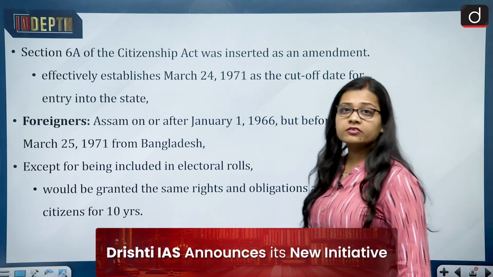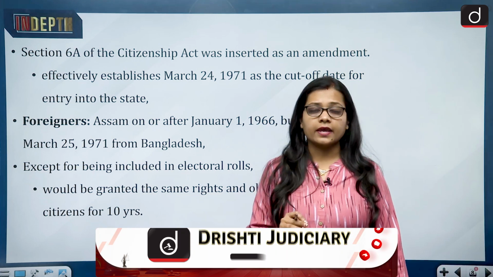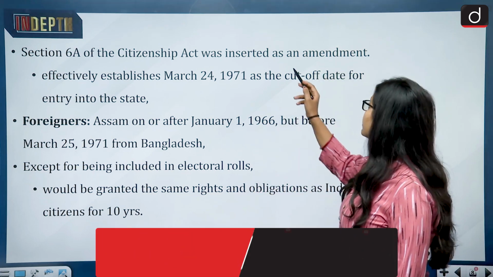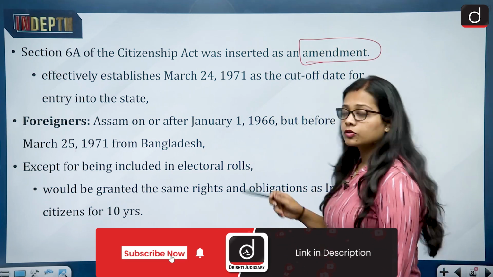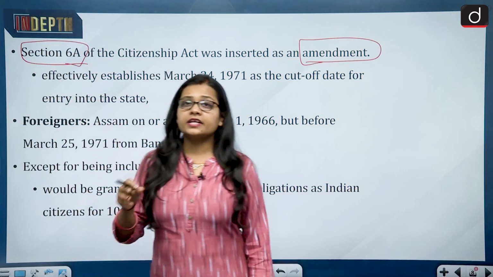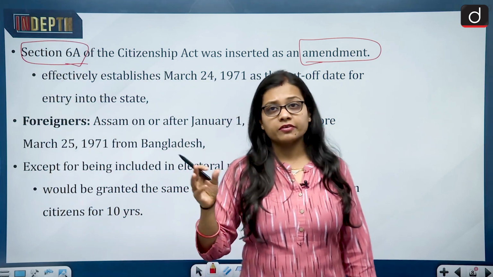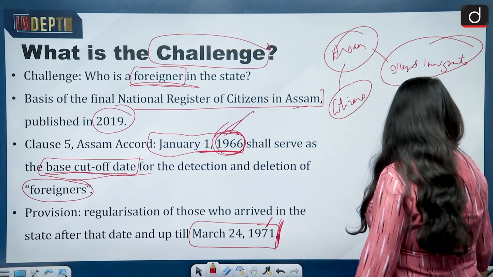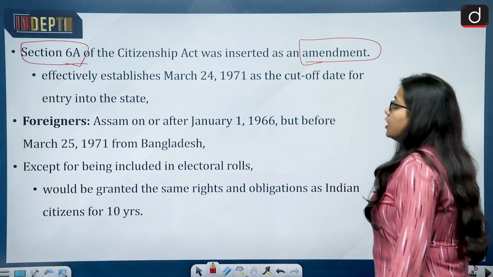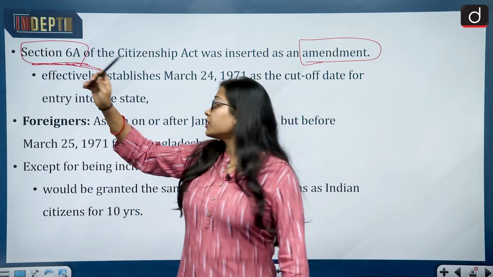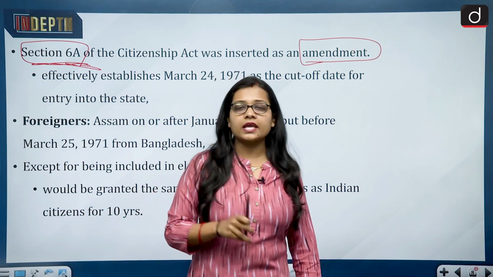Then it also has section 6A. Section 6A of the Citizenship Act was inserted as an amendment. So, earlier clause 5 was there, but regarding the regularization date of March 24, 1971, a section was added in the Citizenship Act, and that section was section 6A.